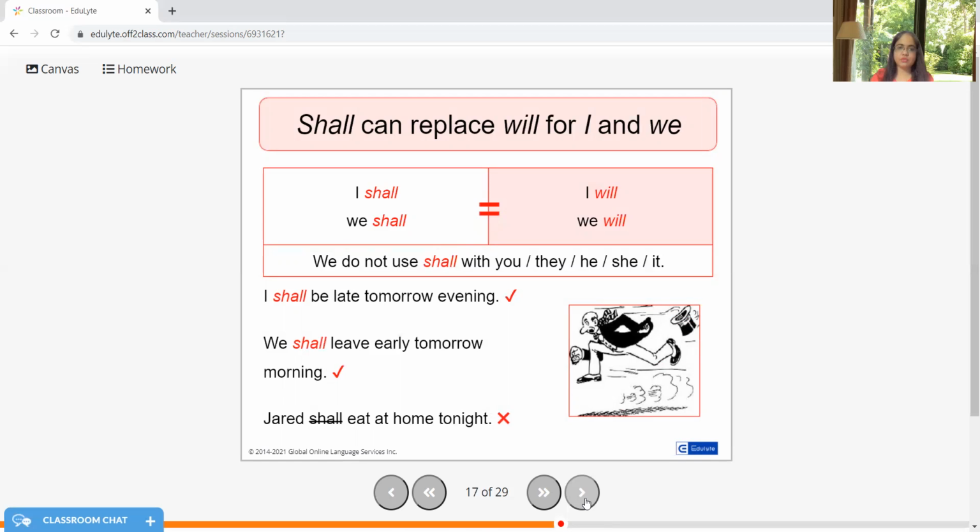I shall be late tomorrow evening is correct. We shall leave early tomorrow morning is also correct. But Jared shall eat at home tonight? Jared is the name of a person. With this, we are not using shall. We can use will.